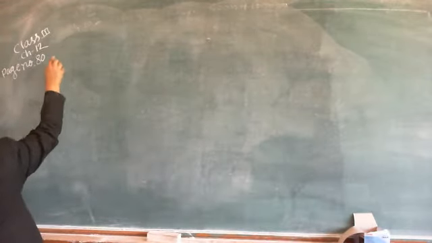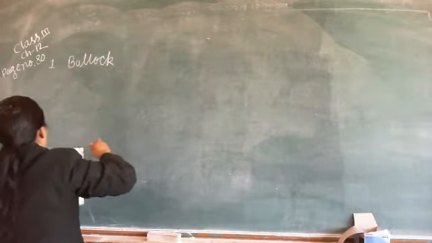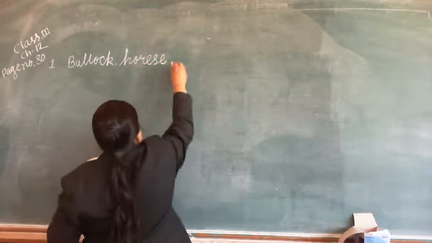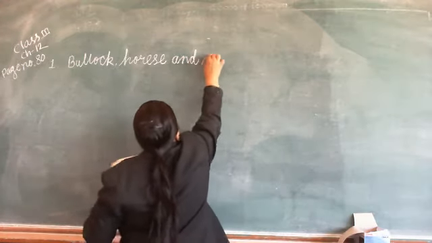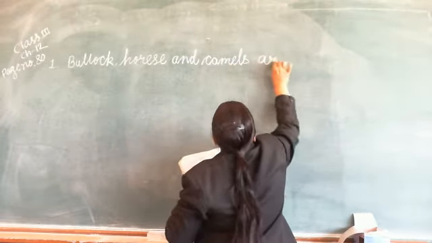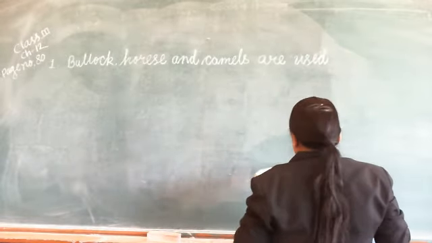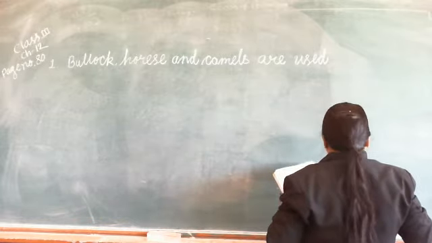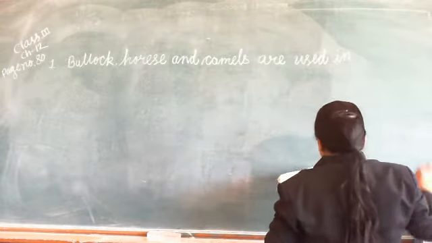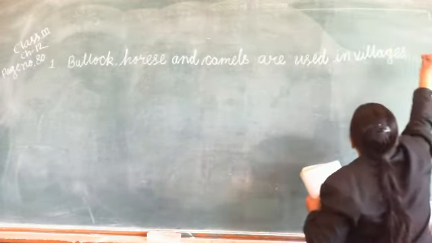Number 1. Bullock, horses and camels are used in villages.